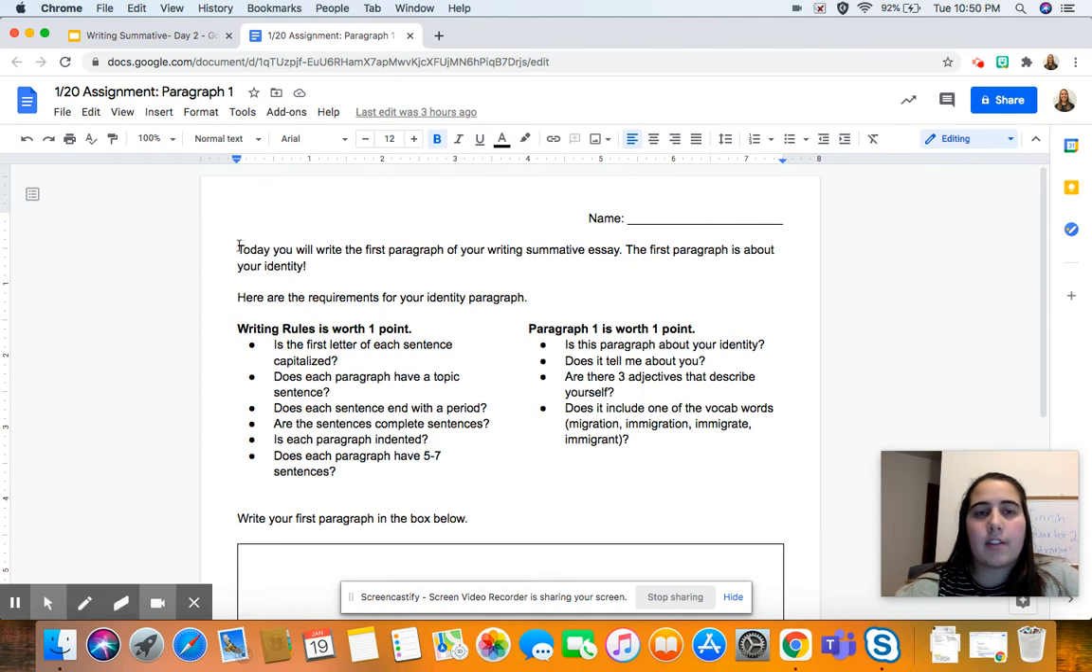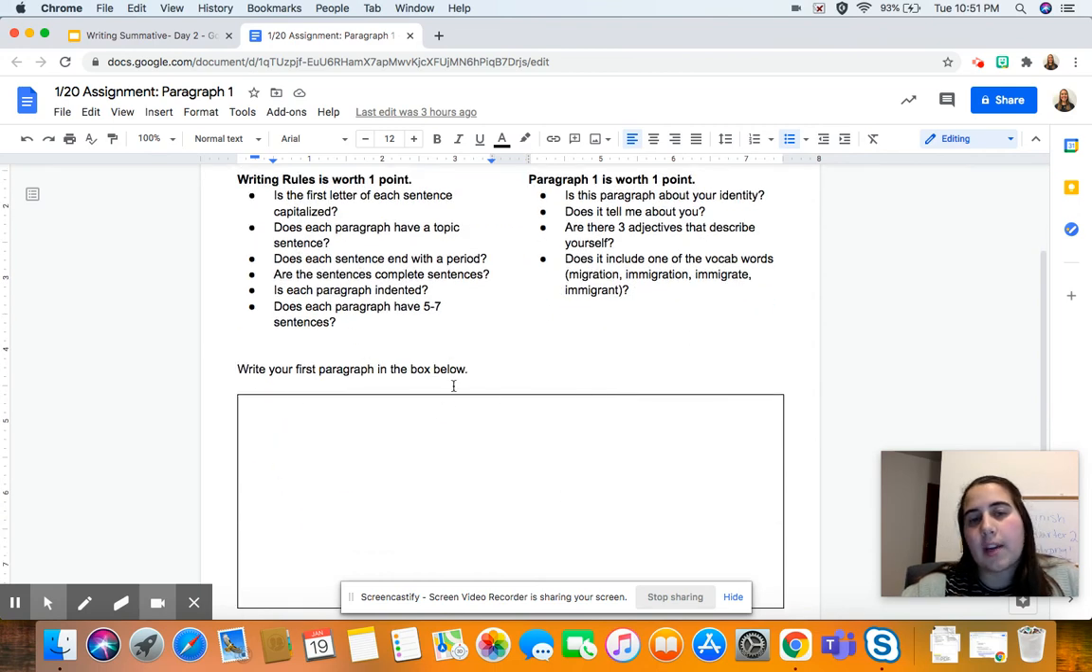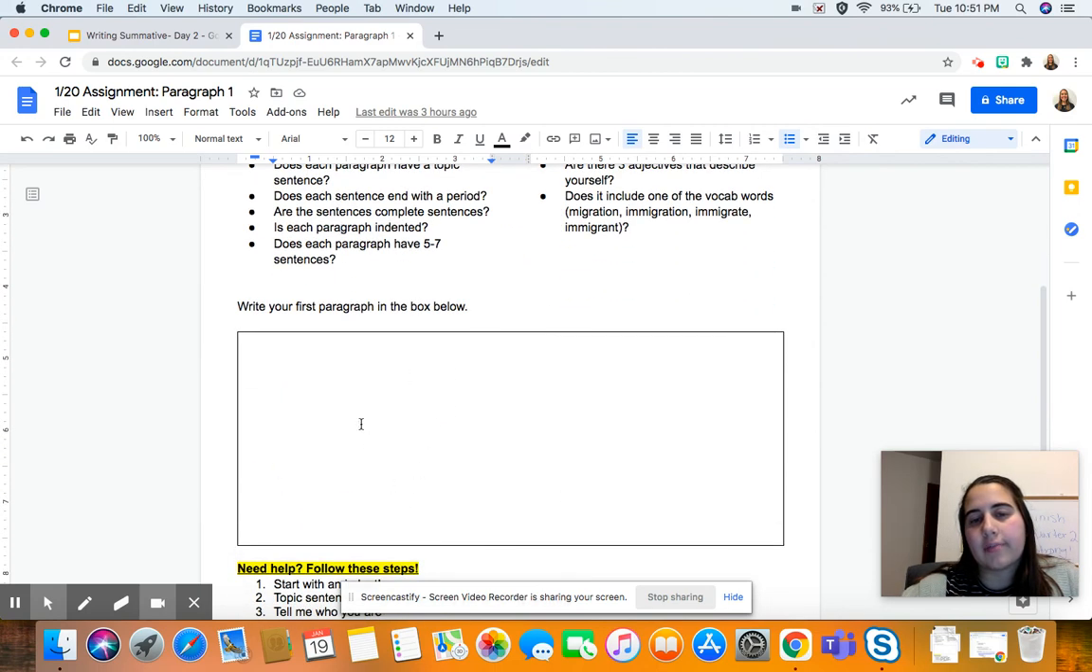So here's the worksheet that you'll find in Schoology. At the top it says, today you will write the first paragraph of your writing essay. The first paragraph is about your identity. Here are the requirements for your identity paragraph. Writing rules. Is the first letter of your sentence capitalized? Does each paragraph have a topic sentence, right? These are the same questions we just went through, so they're right here to remind you. And then your job is to write your first paragraph in this box here.